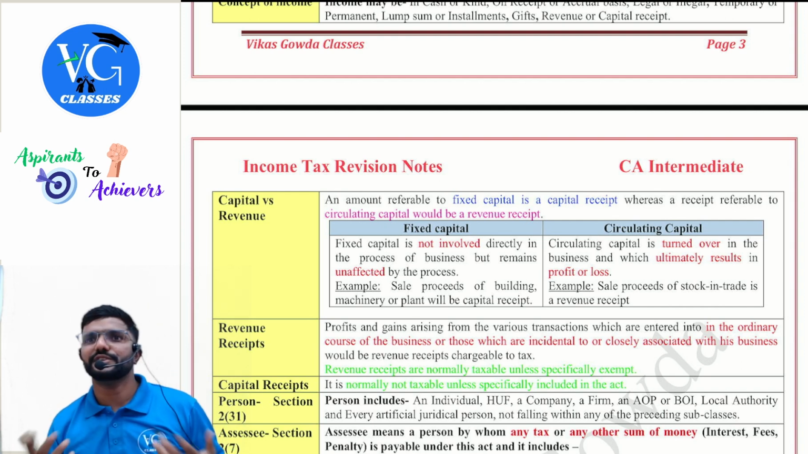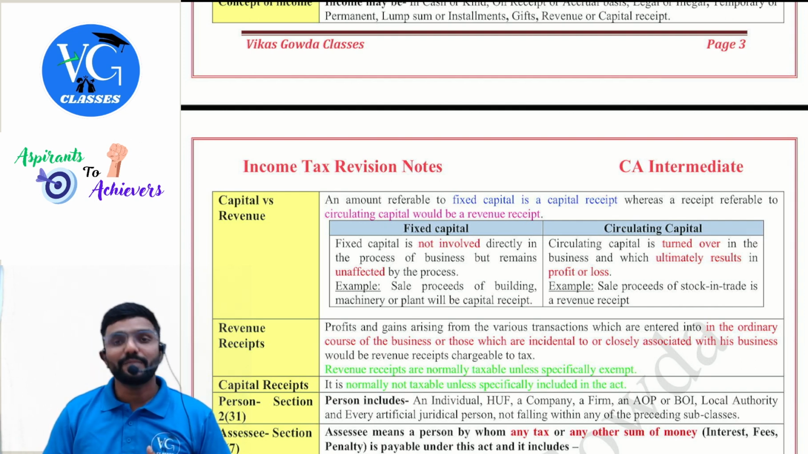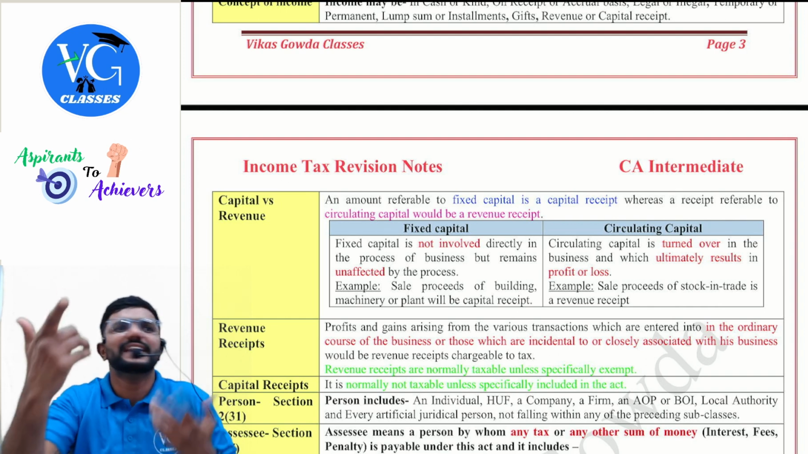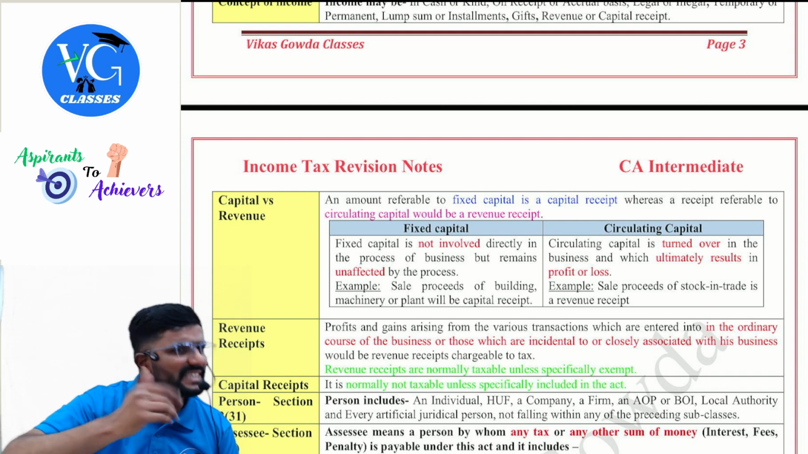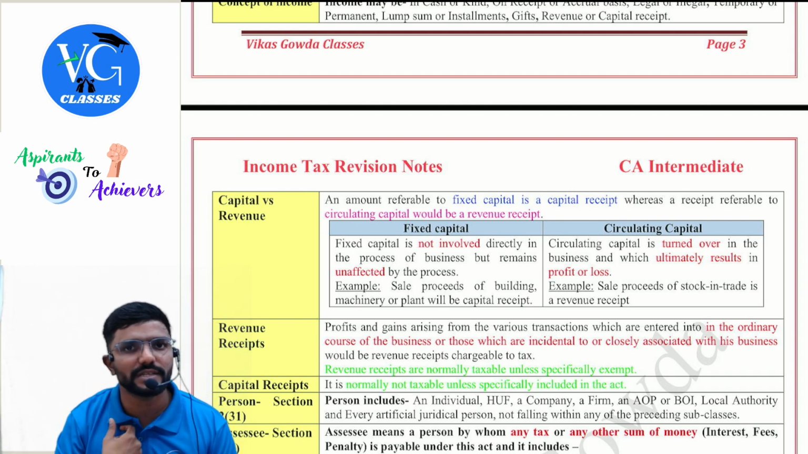Is it my income, sir? Yes. Next, lump sum or installments. Guys, I did a sales of 10 lakh to you. You paid me immediately. Cash sales, what we call. Is it my income? Yes.